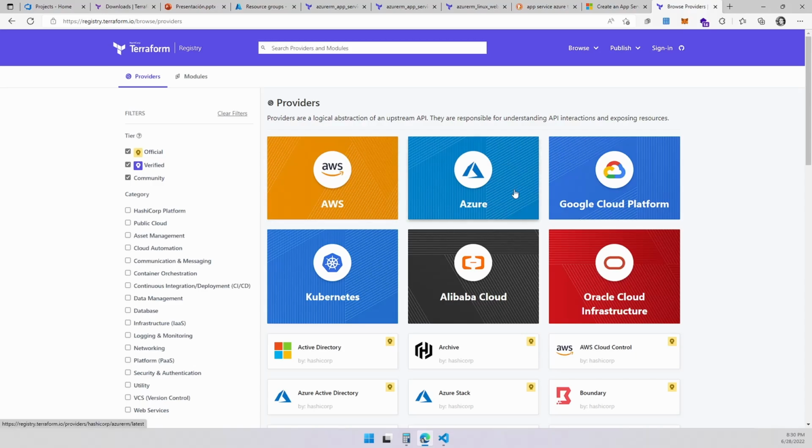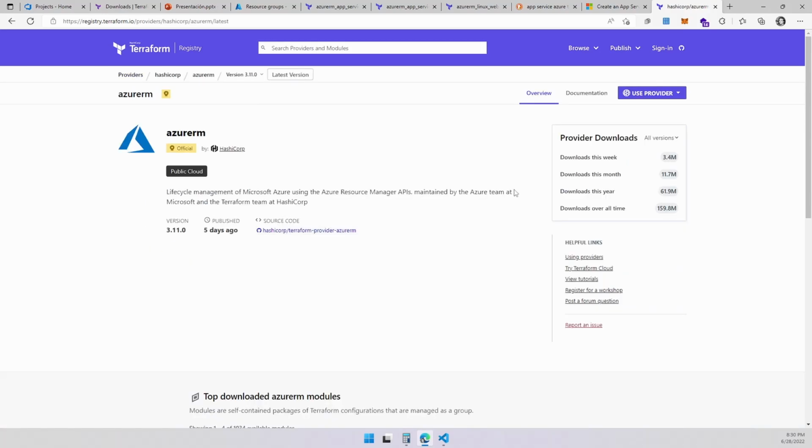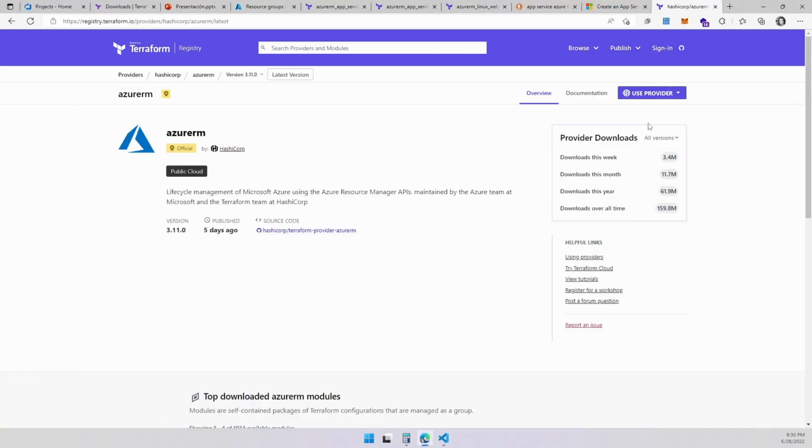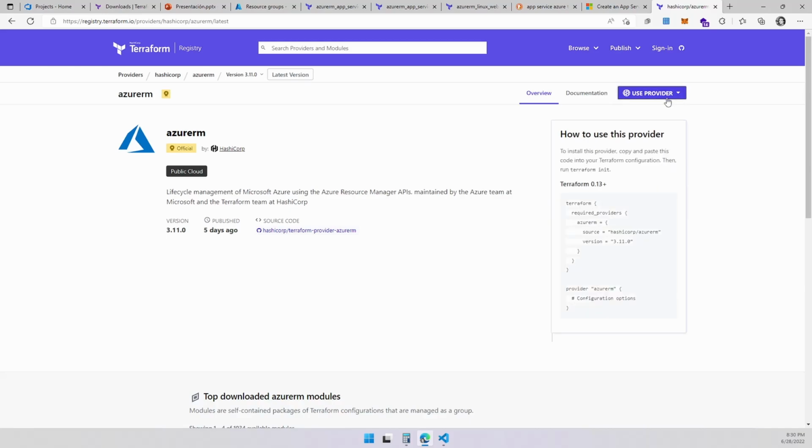So we are going to be creating stuff in Azure. So the logical thing is to create an Azure provider. I created a main file because it's a good practice. You're going to see many people creating a main file with a .tf extension on it, right? So the first thing we need to do is declare a provider, right? We're going to tell Terraform that we want to use this provider. And the way we do it is like this. We copy this and we put it in our main